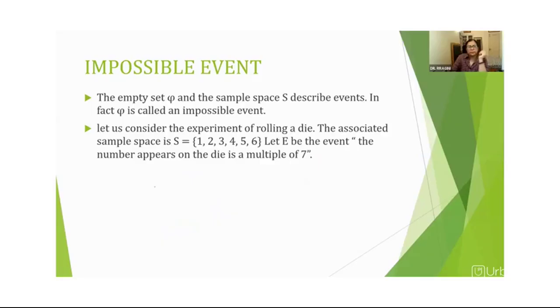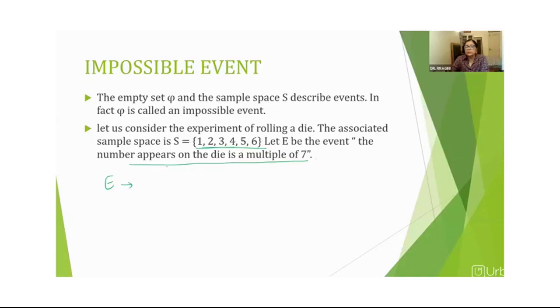Let's say we have a sample space S. This is the sample space for throwing one die. We get numbers from 1 to 6. Now, if someone defines an event E as the number that appears on the die is a multiple of 7, right? Do we have any number here which is a multiple of 7? Had we had 7 over here, there would have been at least one element in this event. But since there is no number which is a multiple of 7, so what do we say?